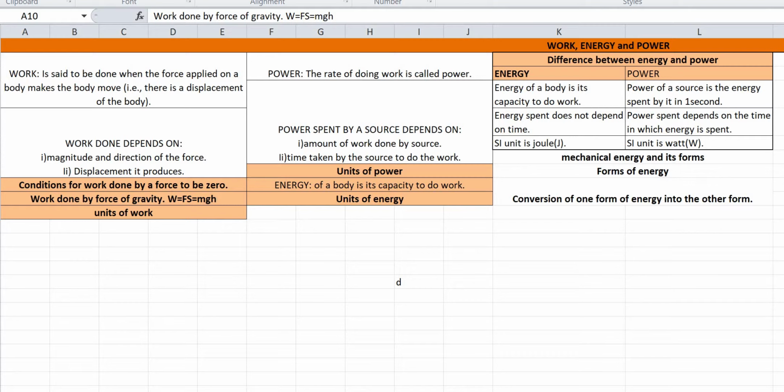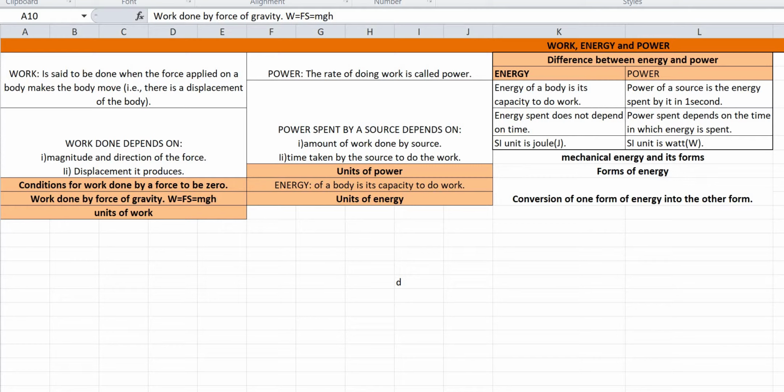So in work, energy and power, work. What do we do in our daily language? We use the word work for some sort of exertion, physical or mental, at times of various activities. While trying, we say that we are doing work. But in physics, the term work is used in relation to the displacement produced by the force. This work is said to be done only when a body moves under the influence of force.